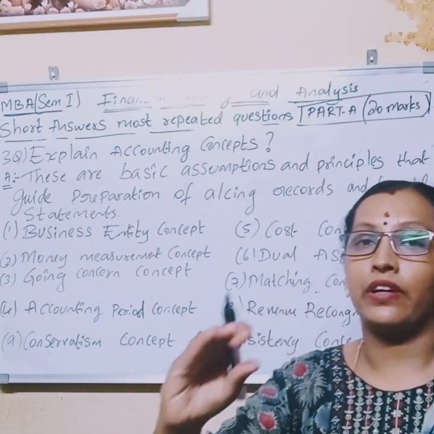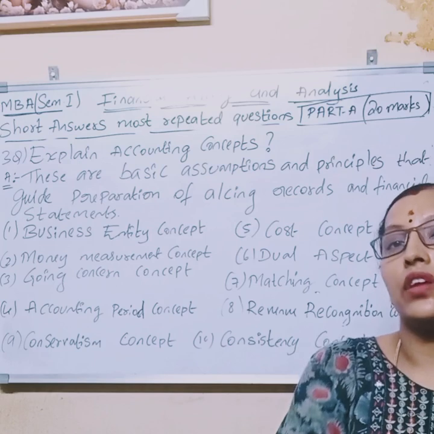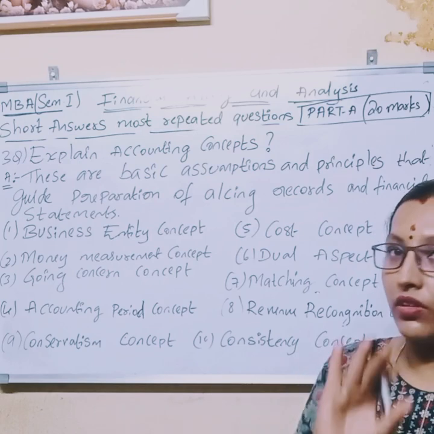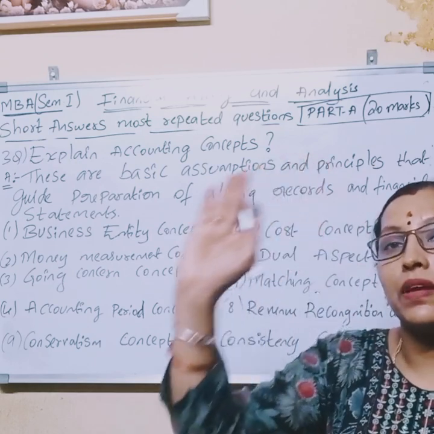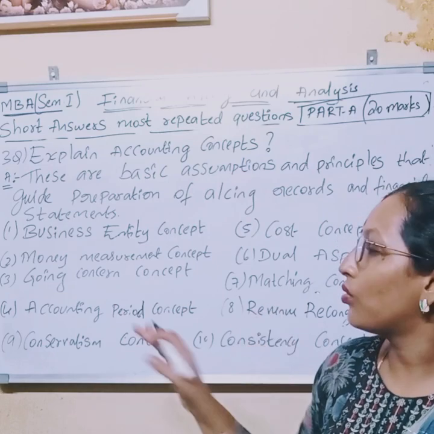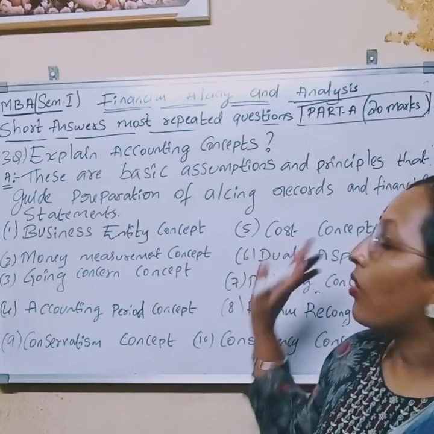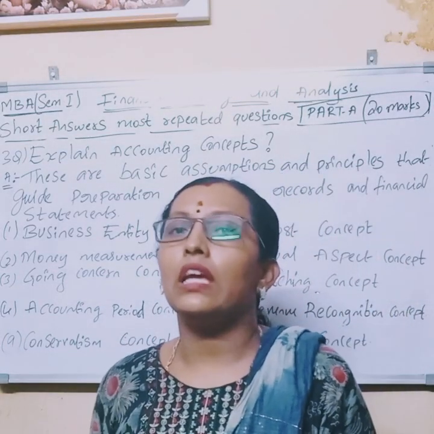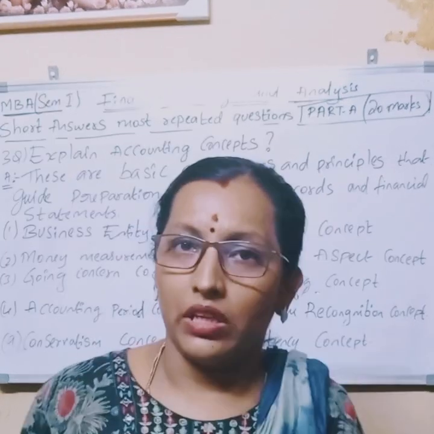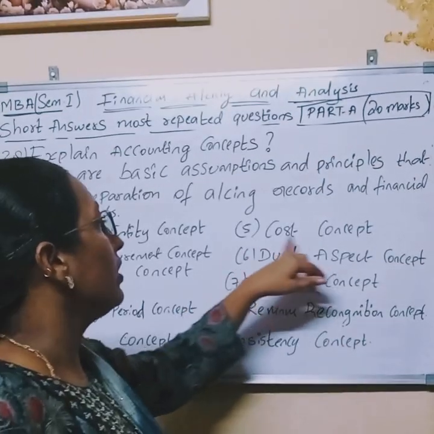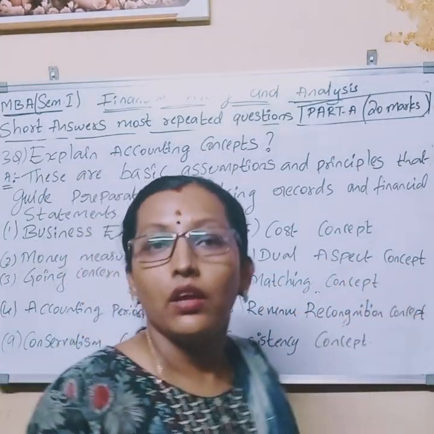From identifying transactions to closing the statements, this is one accounting period. Again the accounting period starts from identifying transactions, and so on. So that is the accounting period concept, and after that cost concept. Each and everything is based on cost only, right? So it is basically the cost concept.